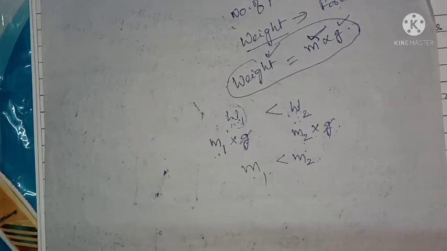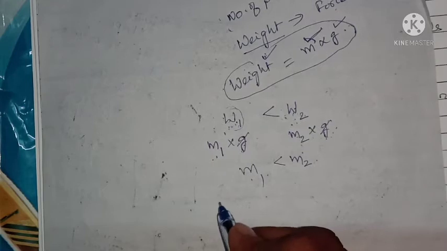Next, volume. The second property of matter is volume. Volume is nothing but the space occupied by the matter. Any matter, how much space it is occupying, that will be the volume of the matter.